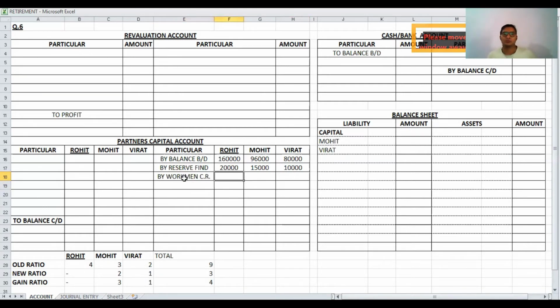In old ratio the values are 6,000, 4,500, and 3,000.